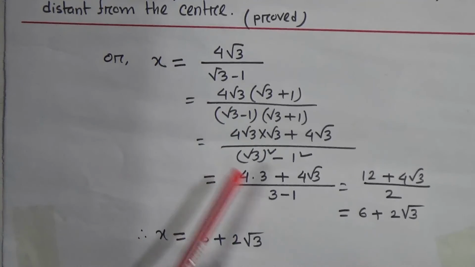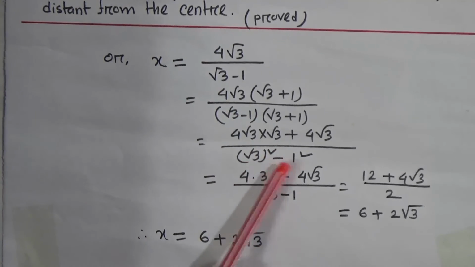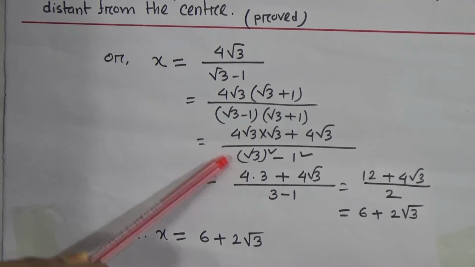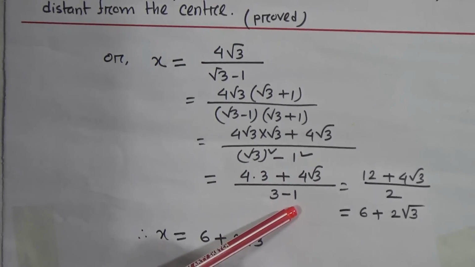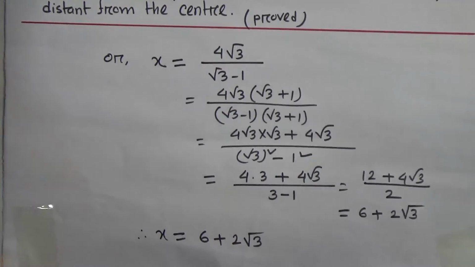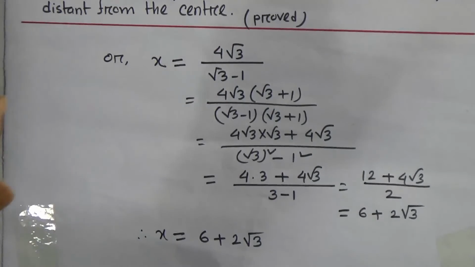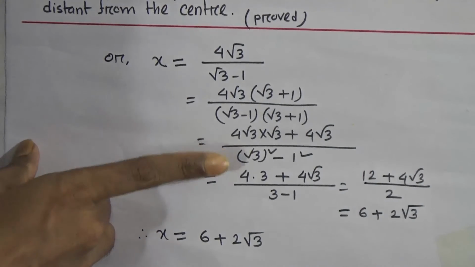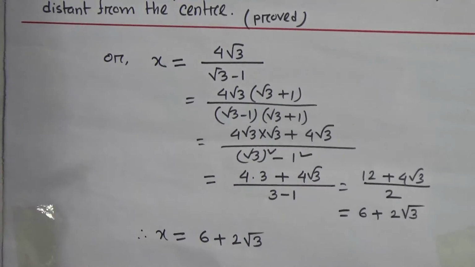That means we can write root 3 square minus 1 square, and the root and square vanish, then we get 3 and 1. Student, in the previous class I showed you that the root and the square vanish. I hope you know.